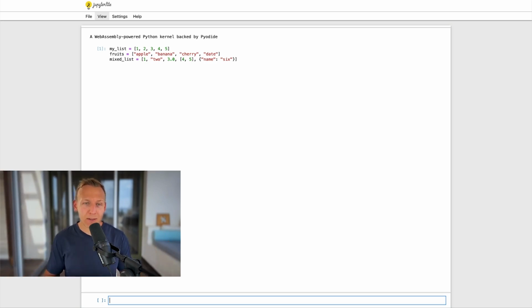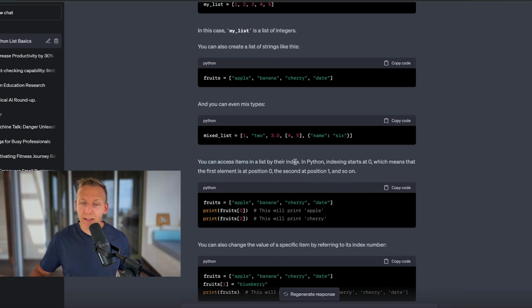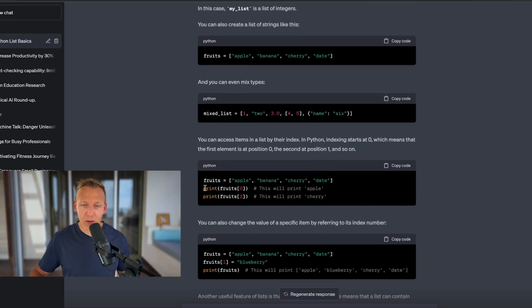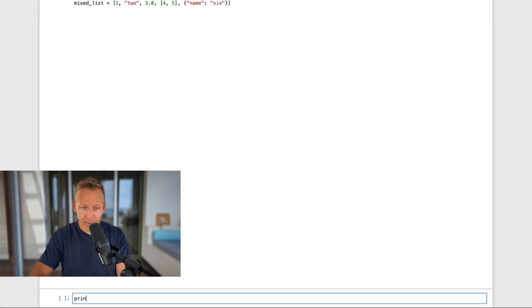Now that I'm learning about lists and I've been given the list, I can start off by learning how to access them. It says you can access items in a list by their index. In Python, indexing starts at 0, which means that the first element is at position 0, the second is at position 1, and so on. So I would use this code: print, then the list, and then the index. I'm going to try and see if I can work with this. So I have three lists: my list, fruits, and mixed list. I'm going to start off by writing print, and then I'm going to use my underscore list, the first one, and then I'm going to add in index 0.